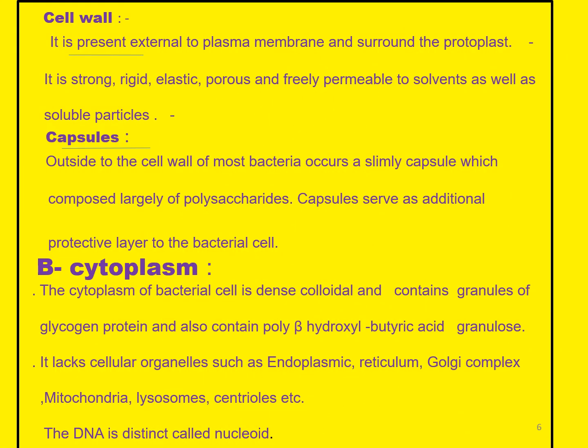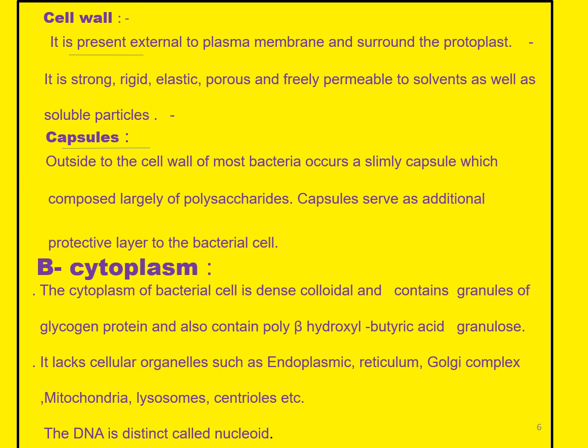Next is the cell wall. It is present external to the plasma membrane and surrounds the protoplast. The cell wall is strong, rigid, elastic, porous and freely permeable to solvents as well as soluble particles. Next is the capsule. Outside the cell wall, most bacteria have a slimy capsule composed of polysaccharides. This capsule serves as an additional protective layer to the bacterial cell.